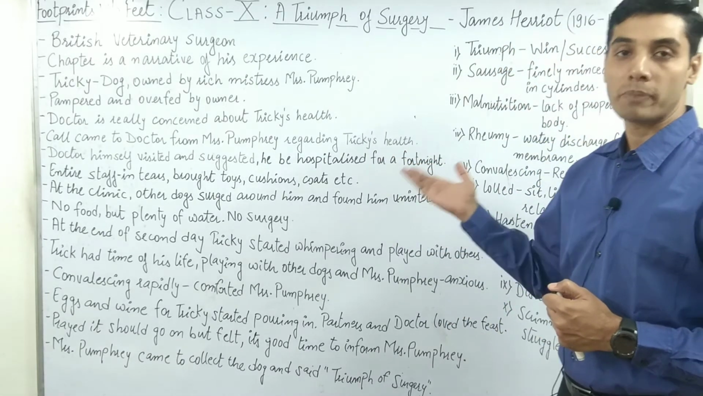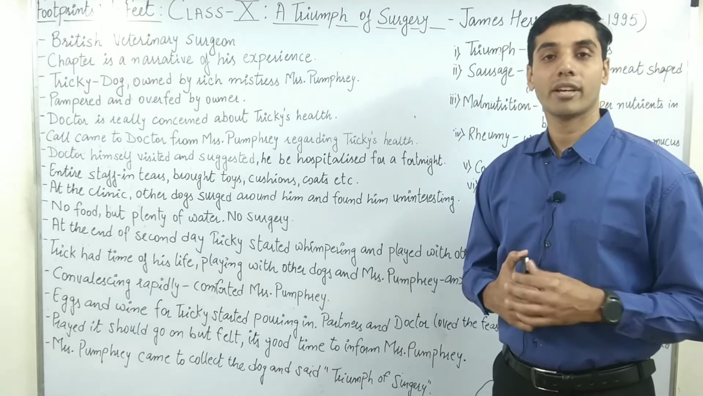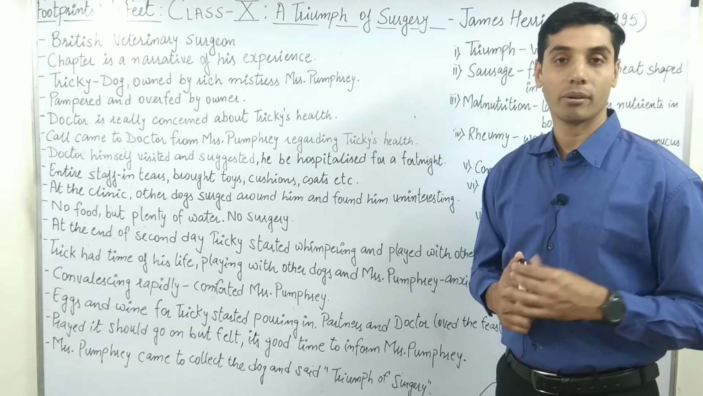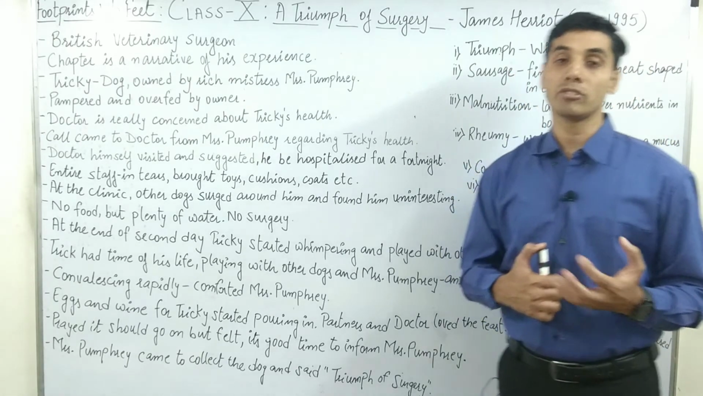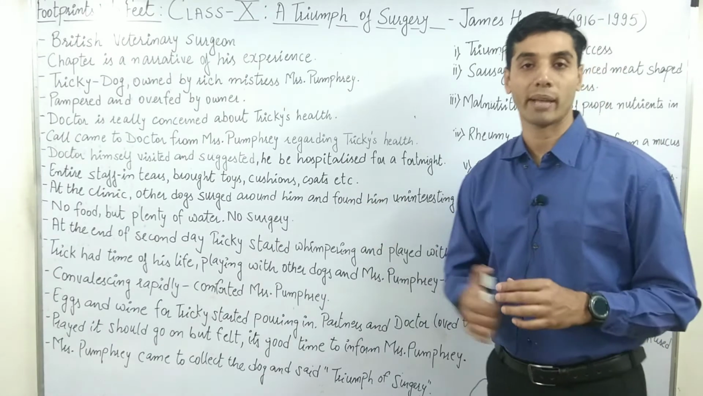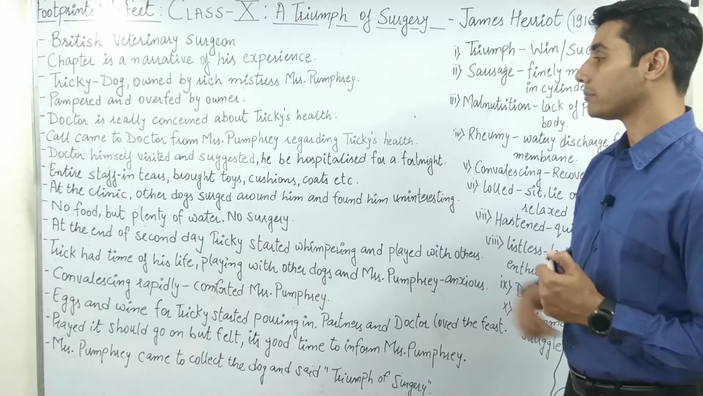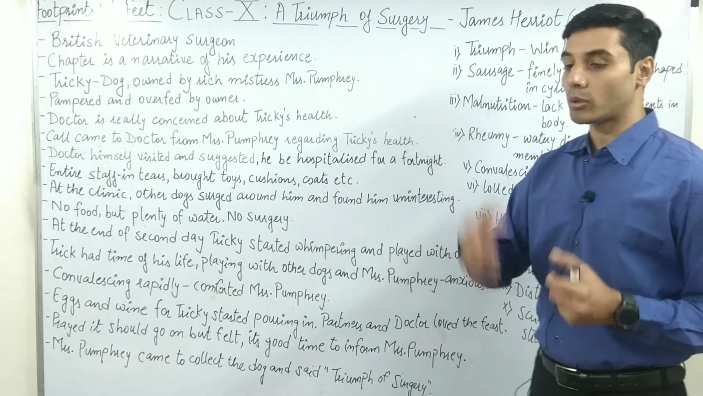So of course, since Mrs. Pumphrey also loved Tricky so much, that's the reason why she said, okay, fine, you can now carry on. You can take him. But Mrs. Pumphrey was just not very sure because she was so sad, because there was a huge bonding between the dog and the owner.